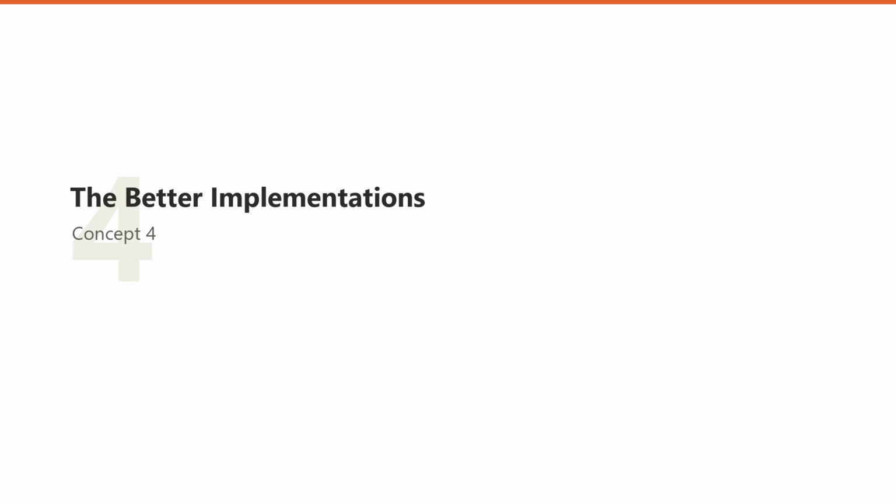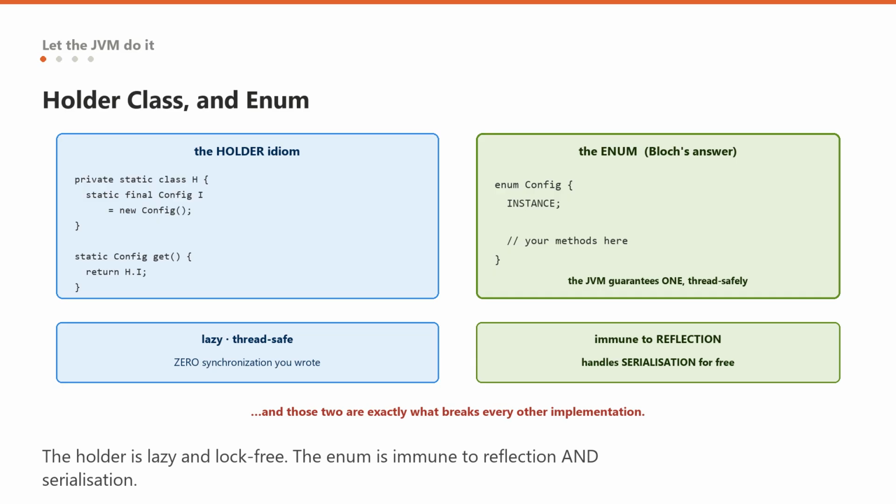Number 4. Two implementations that are simply better than the one you were about to write. Two approaches beat double-checked locking, and both work by getting out of the JVM's way. First, the initialization-on-demand holder. Put your instance in a private static nested class as a static final field. Now the JVM's own class loading rules do all the work for you.